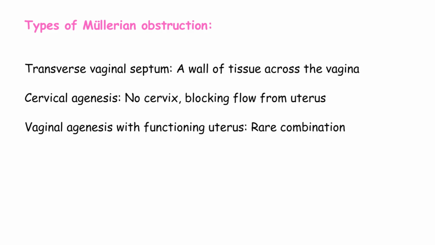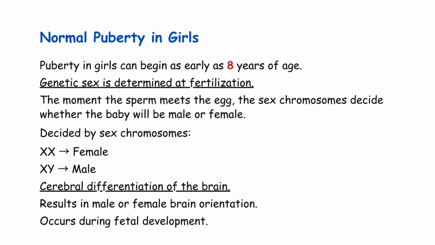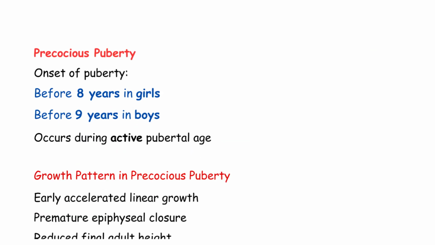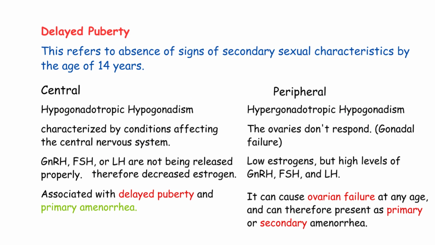And that brings us to the end of today's comprehensive session on developmental and hormonal disorders. Let me quickly recap what we've covered today. We started with normal puberty and Tanner staging. Understanding how puberty normally progresses is essential to identify abnormalities. Then we explored precocious puberty and delayed puberty, both central and peripheral causes, and how to distinguish between them.